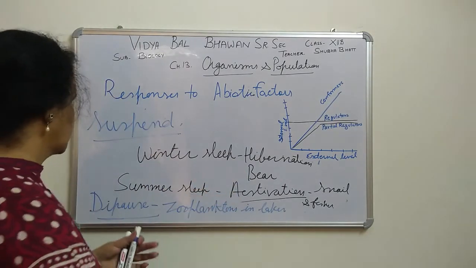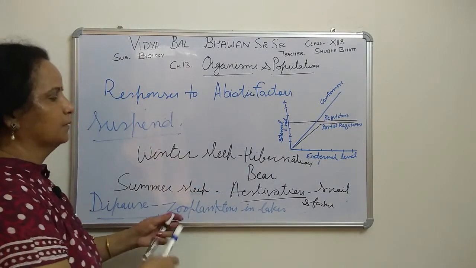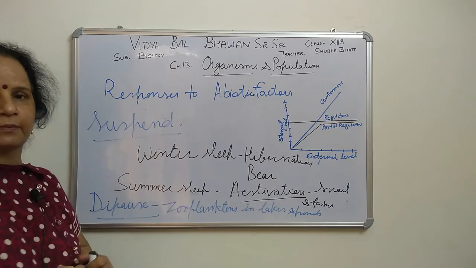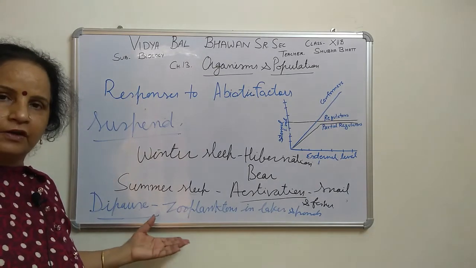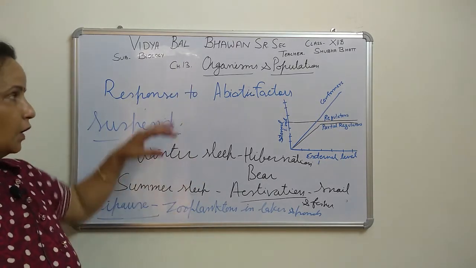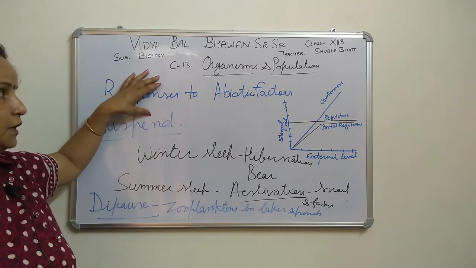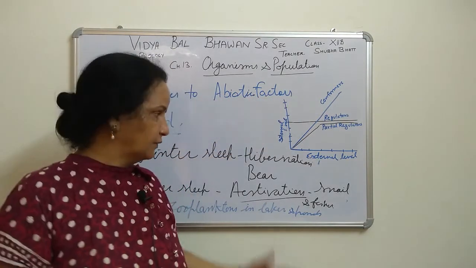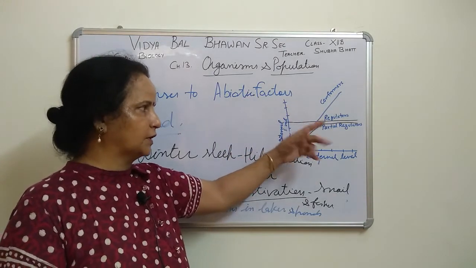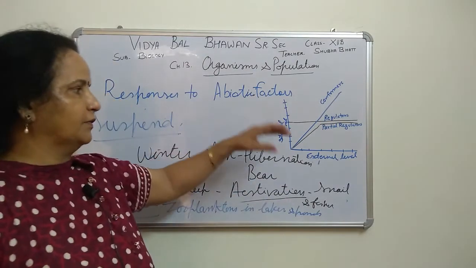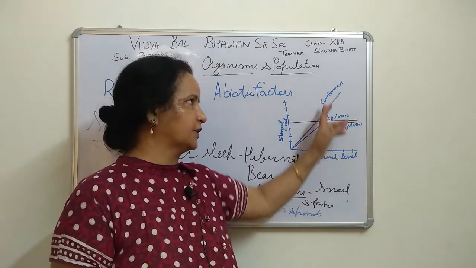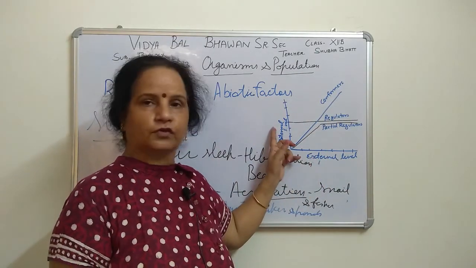The question is then asked: diapause, zooplanktons in lake and pond. In your book ponds are also there, so you can add ponds. They are suspending their body activities, or body activity means development is stopped, right? So this is how organisms are responding to the abiotic factors, right? On the basis of these responses we categorized them into conformers, regulators and partial regulators. Now, internal level, external level. Conformers, if the external is increasing, the internal is also increasing. When it is decreasing, that is also decreasing.